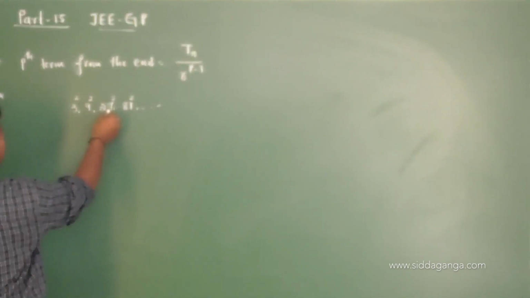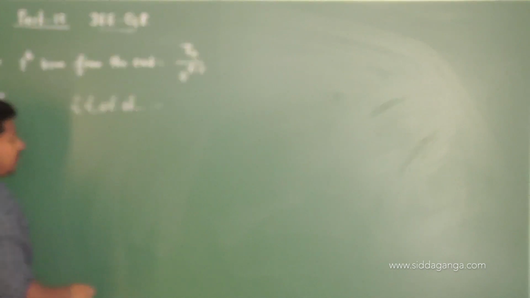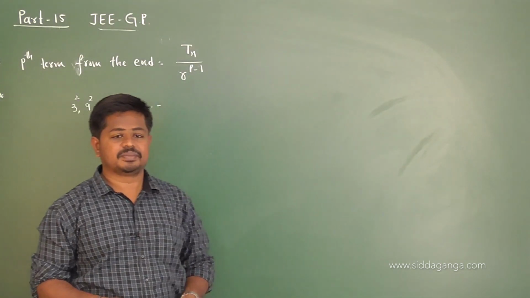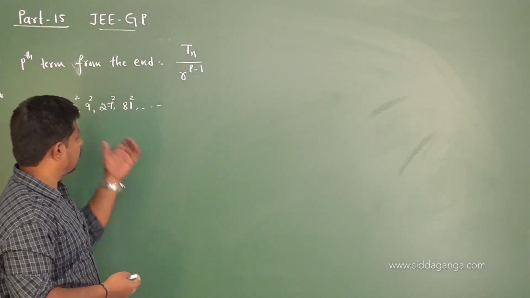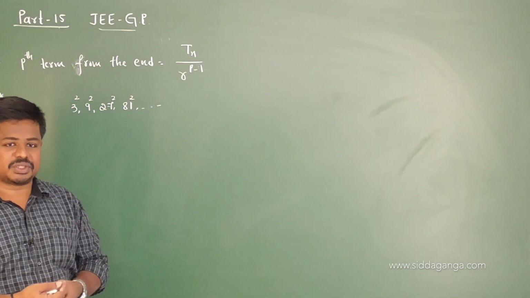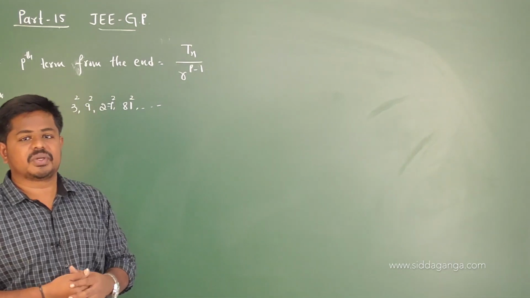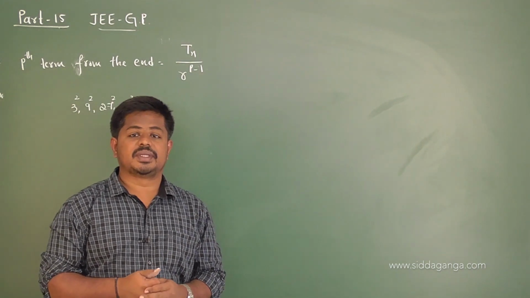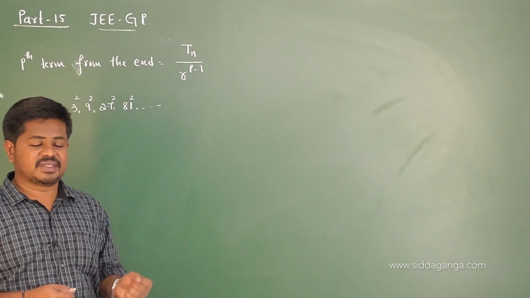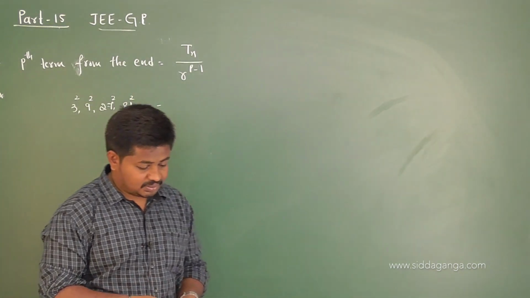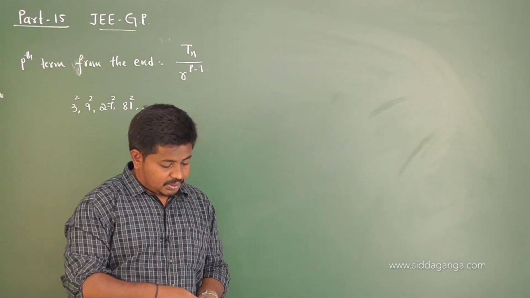That means 3 square, 9 square, 27 square, 81 square and so on. Again it is a GP. You can check, these numbers form a geometric progression. Hope you got it, students. If each term of a geometric progression is raised to the same power, then the resultant sequence is again a GP. Okay, this is also an important result.